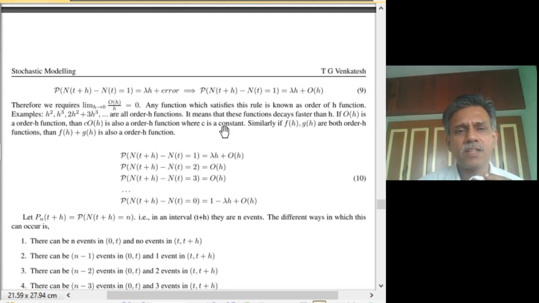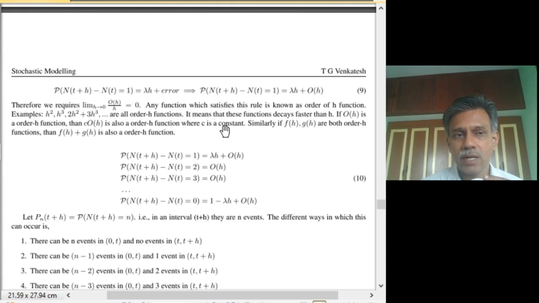Some of the functions which have this order h property can easily be figured out. For example, 3h squared has this property because 3h squared by h is basically 3h, and in the limit h tends to 0, 3h tends to 0. h cubed, h to the power 4, h to the power 5, all these have the order h property. On the other hand, h or 7h does not have the order h property because 7h by h is equal to 7, and in the limit h tends to 0, it has a finite value 7.